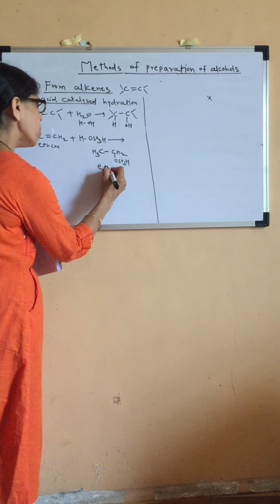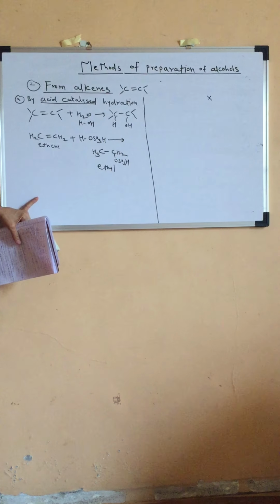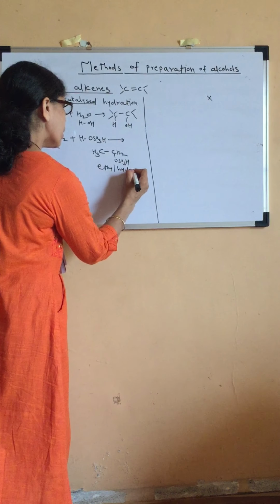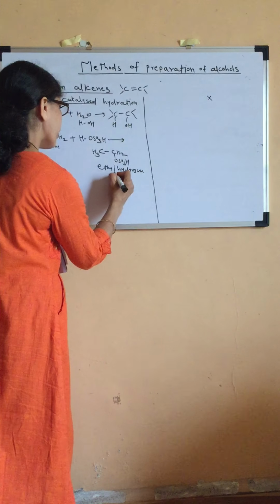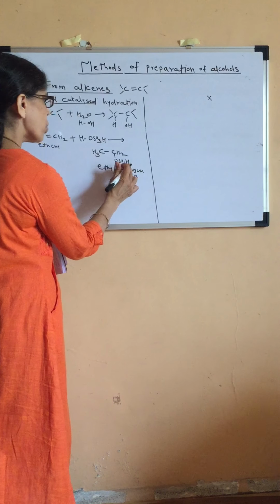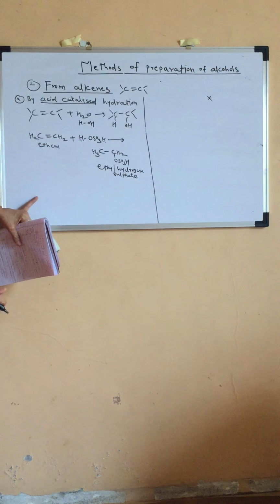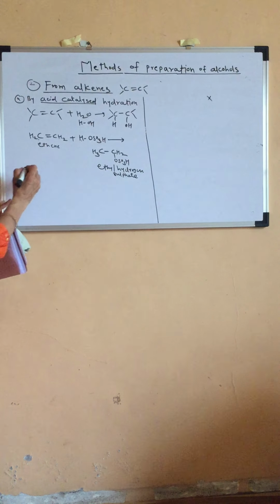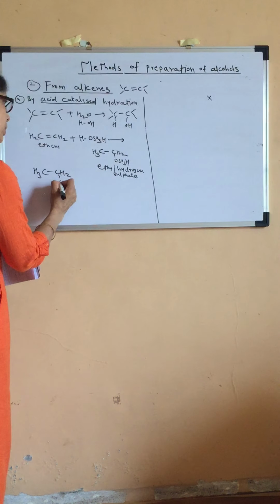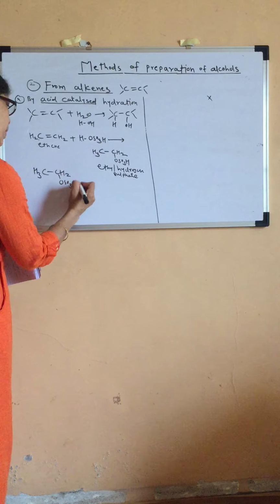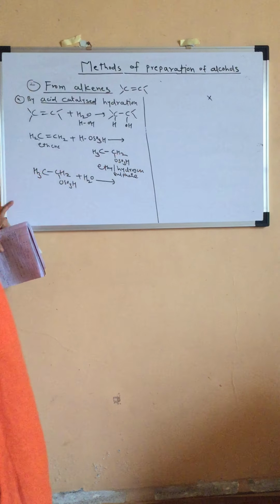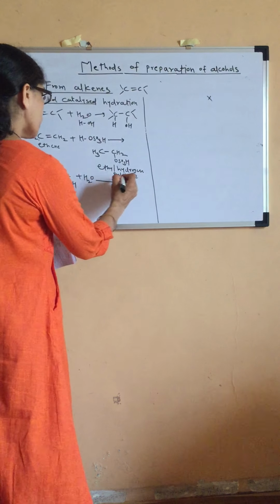So starting from ethene, we will get ethyl. This is the name of this compound, ethyl, isn't it? And hydrogen sulfate. Which group are we adding? Hydrogen sulfate. Okay. Ethyl hydrogen sulfate is the intermediate product. Now this ethyl hydrogen sulfate will undergo hydrolysis. Okay. And what we will get?